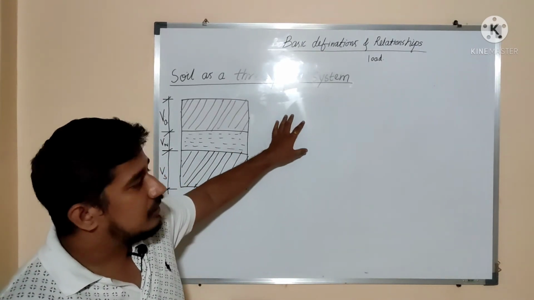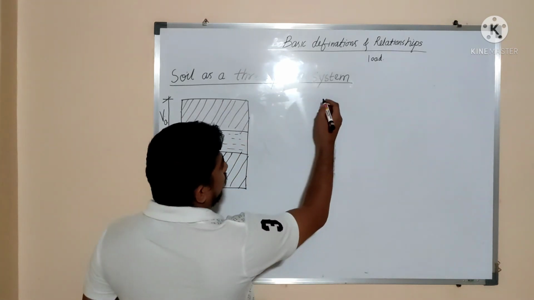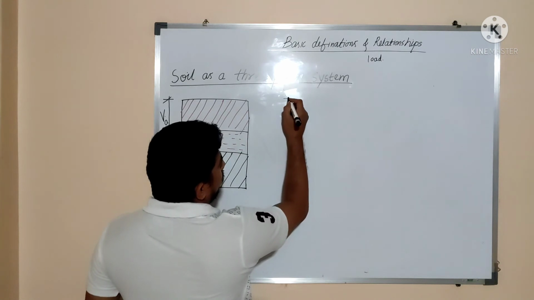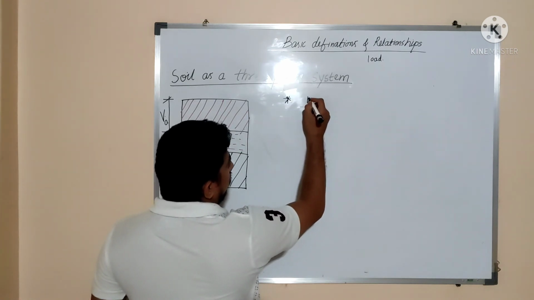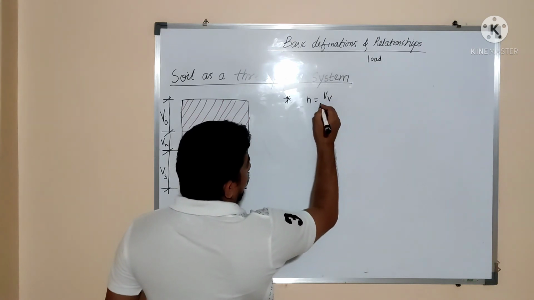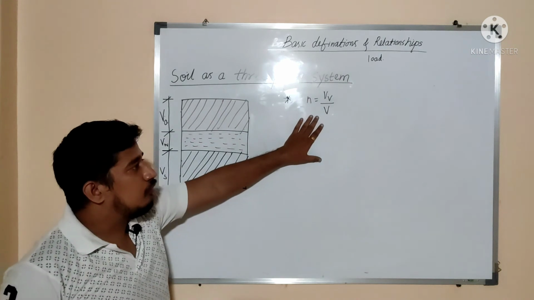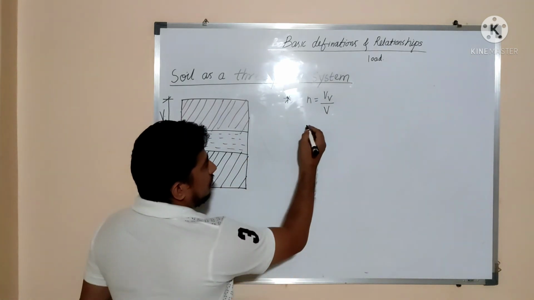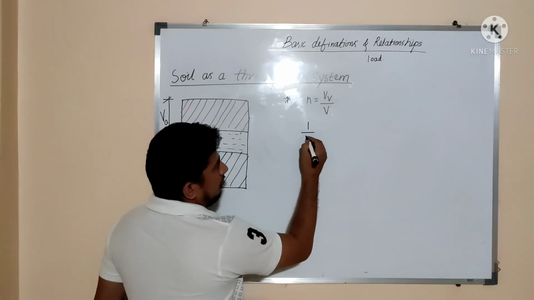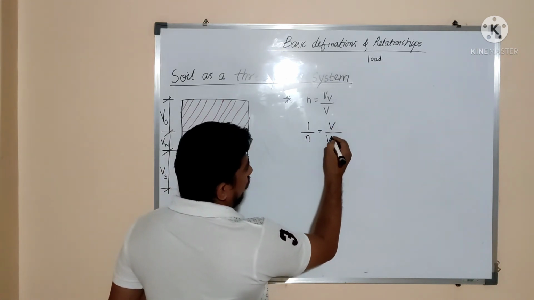We are going to derive the relation between the void ratio and the porosity. So what is porosity? Porosity, n, is nothing but the volume of voids to the total volume of soil. The inverse of porosity, that is 1 by n, is the total volume divided by volume of voids.